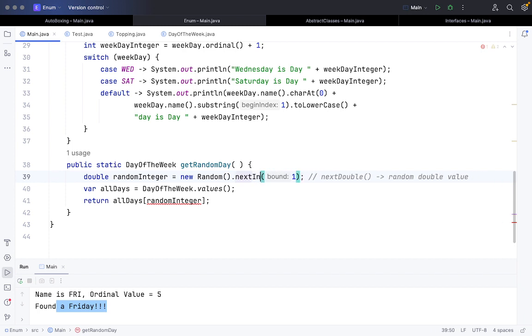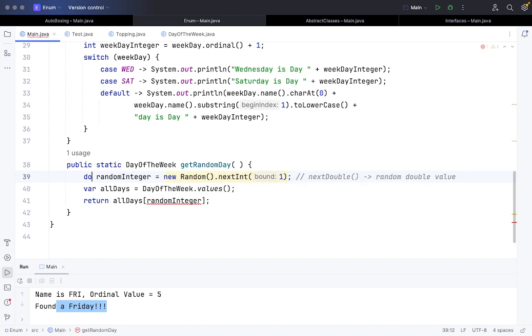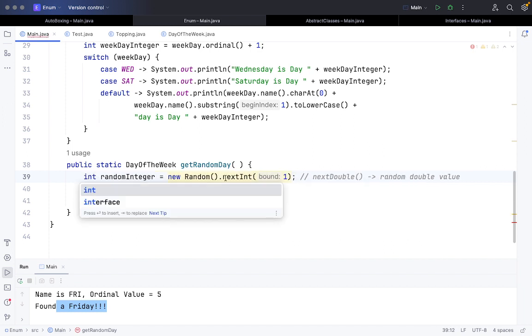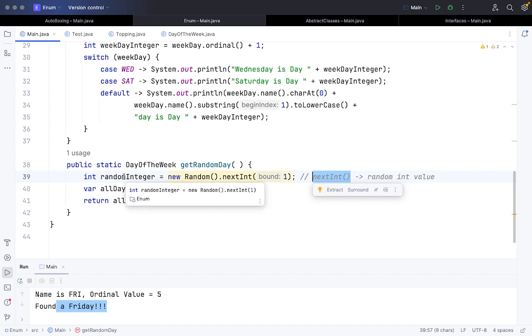If I'm doing a random next int function, it is giving me a random integer value. This nextInt function of the Random class gives me a random integer value, and I am storing that in random integer.